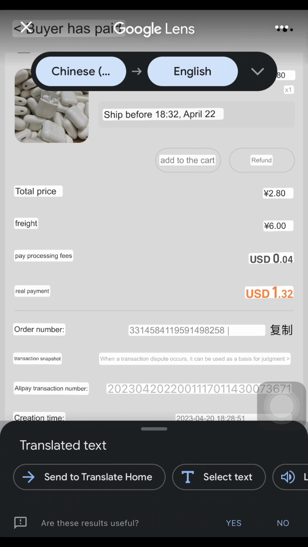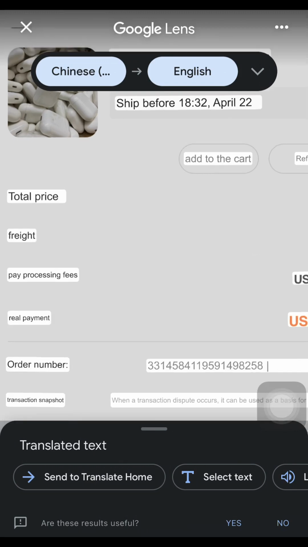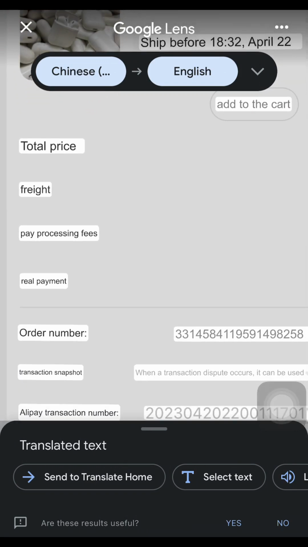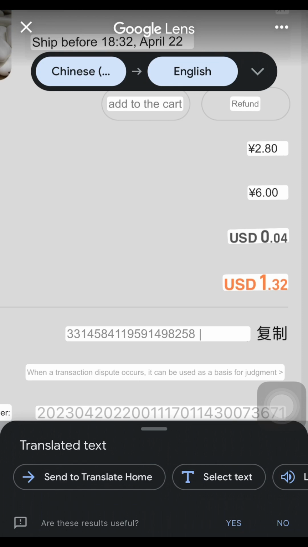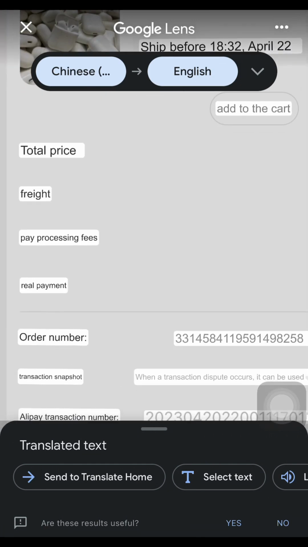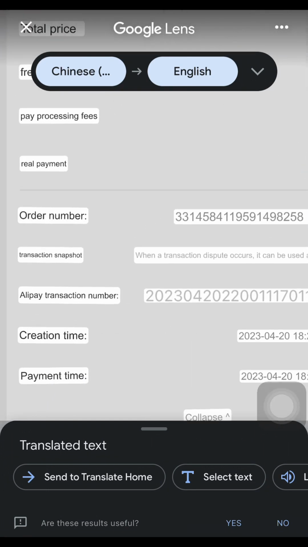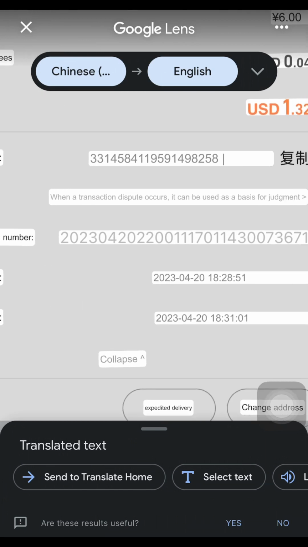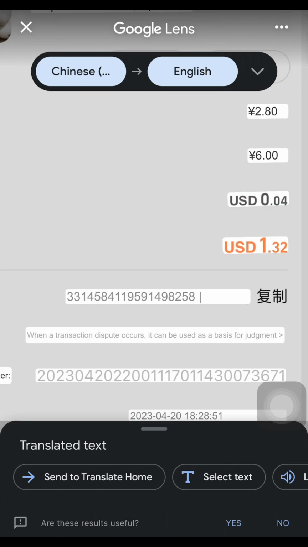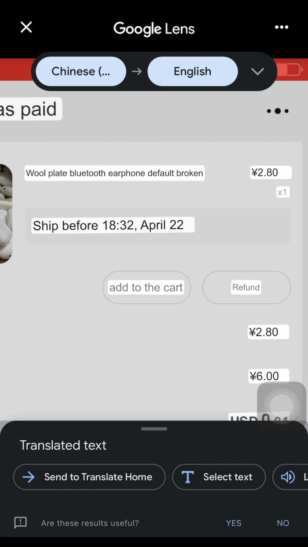So now this is where you get to ask for the refund. Now let me just zoom in. You can see that this is the pay processing fee. They charged me 0.0044 US dollars, which is not up to $1, because I used my card, and this is the amount. You can see everything here. Real payment is 1.32. This is my order number, also called the tracking number, and you can see the day I made this payment and all that, right? So here where you are seeing refund, you click on it.